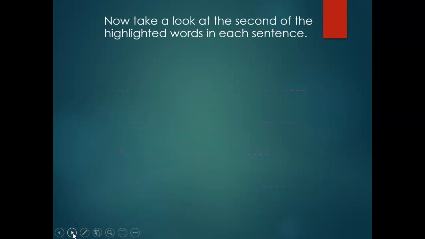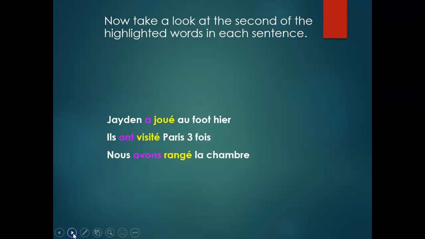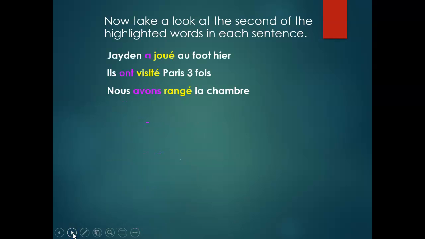Now, take a look at the second highlighted word in each sentence. Jaden a joué au foot hier. Ils ont visité Paris 3 fois. Nous avons rangé la chambre. So the first highlighted word, as we just learned, is the conjugation of the auxiliary avoir, l'auxiliaire avoir. Now look at the second highlighted word. Jouer, visiter, ranger. The second highlighted word is spelled the same at the end.